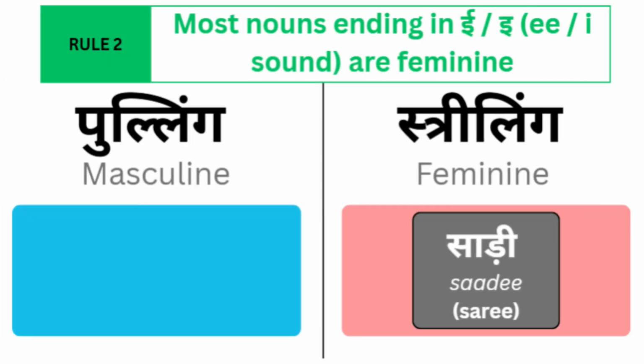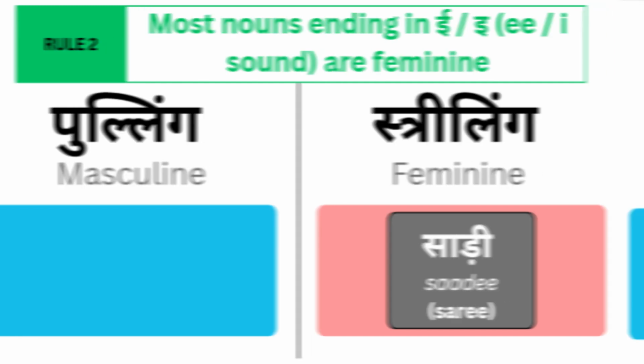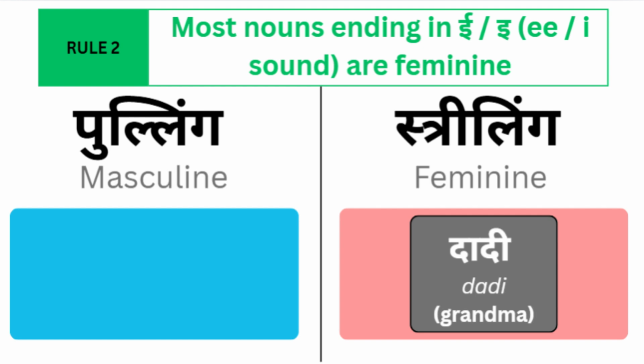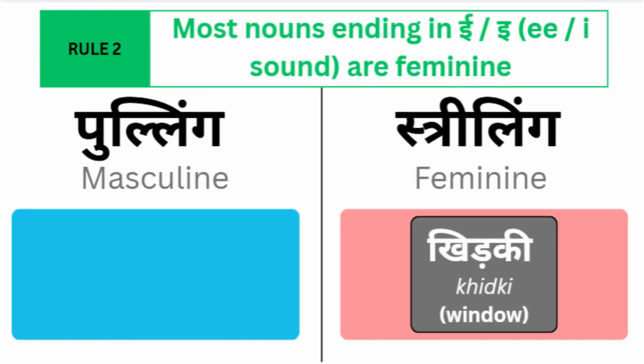Next, sari, which is an Indian garment. Next, dadi, that is grandma. Next, khidki, that is window.